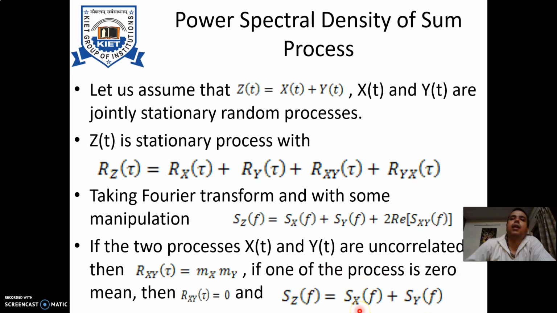So it simply says that if any process has mean value 0, the net additive power of the system is nothing but the addition of the power of the individual systems. So that is the outcome of this analysis in the case of power spectral density of sum processes. We will further use these properties in our subsequent analysis, and then it will be much clearer to understand.